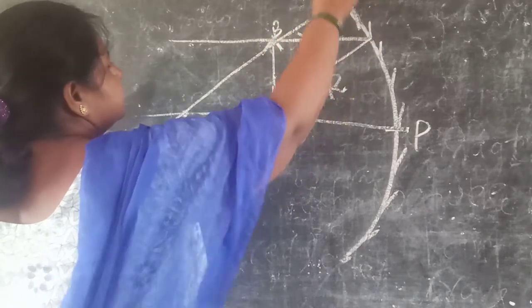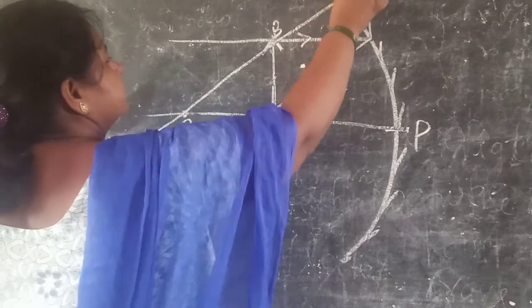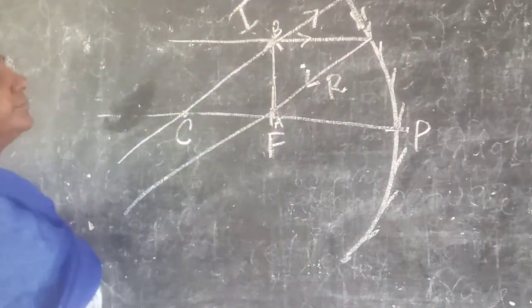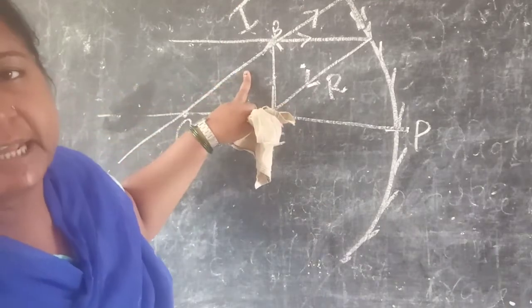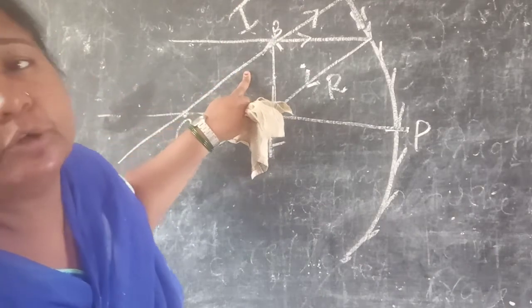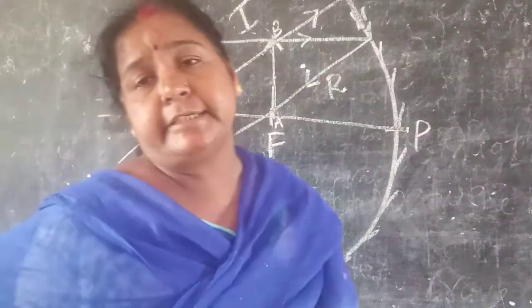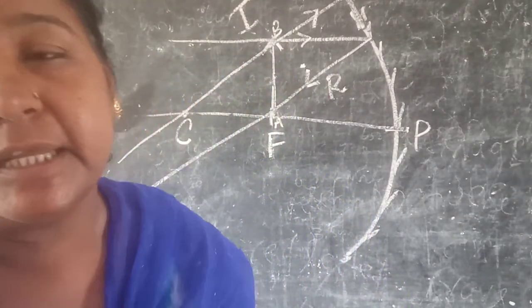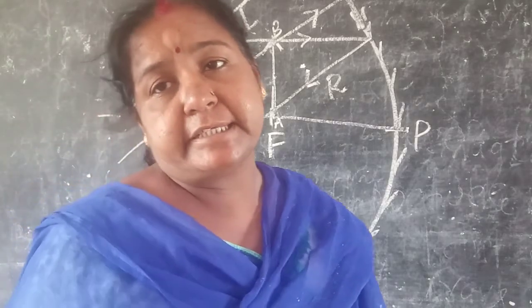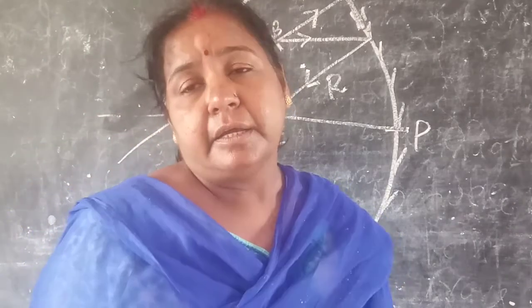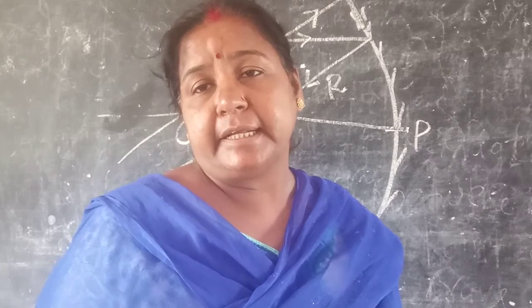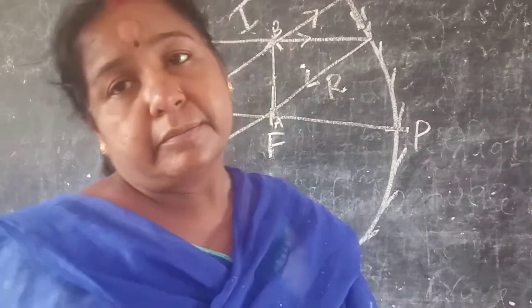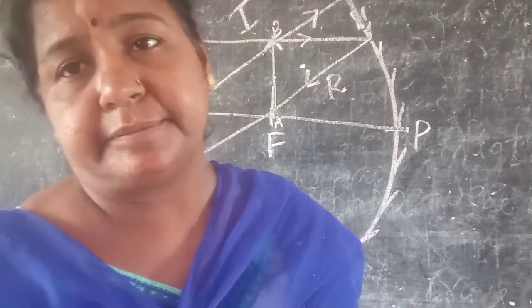Here, this is the incident ray. Now you know when the incident ray passes through the center of curvature, the reflected ray retraces the path. That reflected ray also comes through the center of curvature.